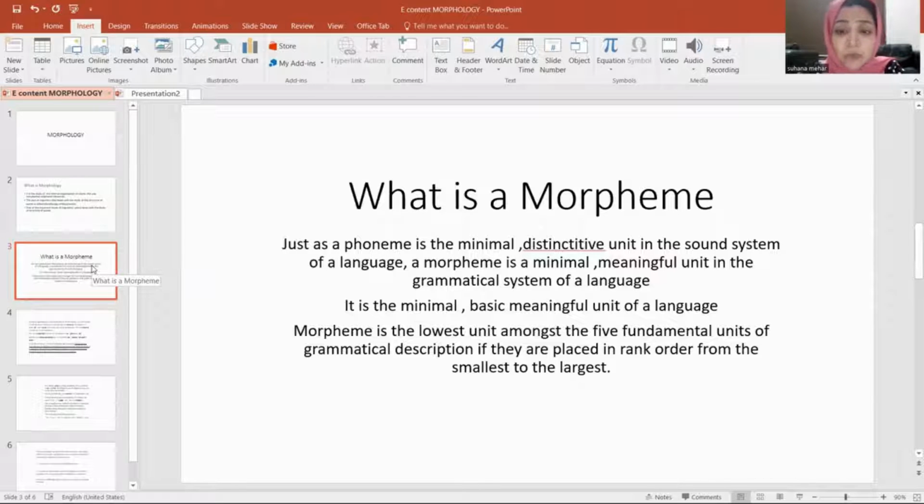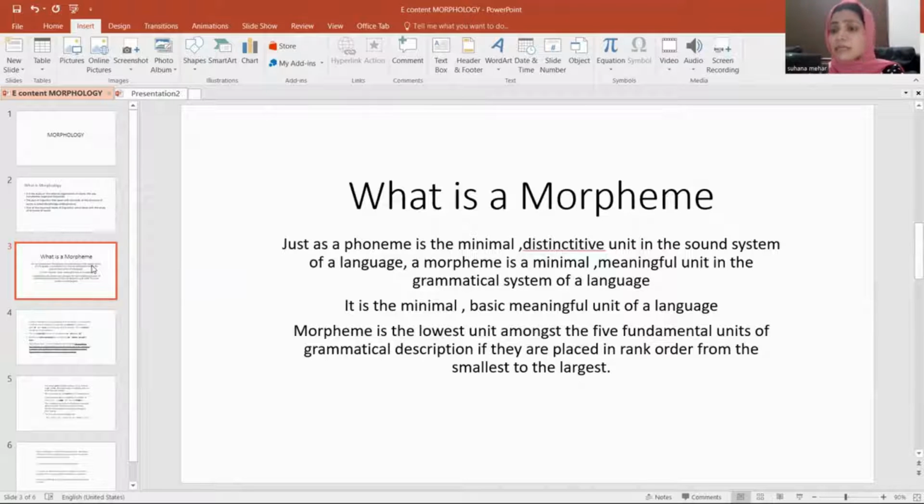Then what is a morpheme? Morpheme is the minimal meaningful unit, or we can say a minimal, meaningful, or grammatical unit of a language.